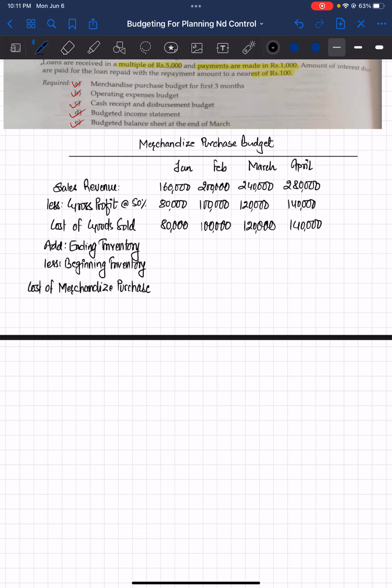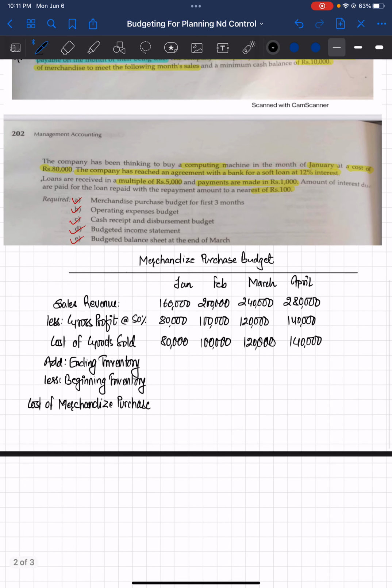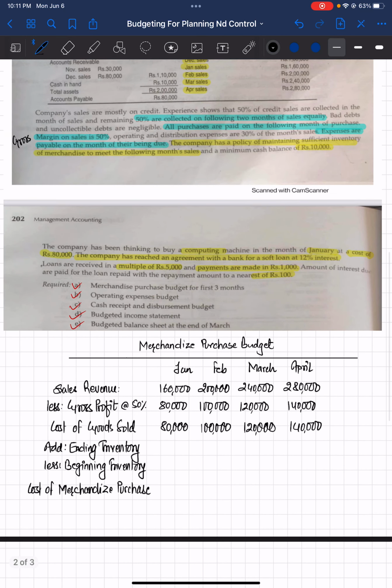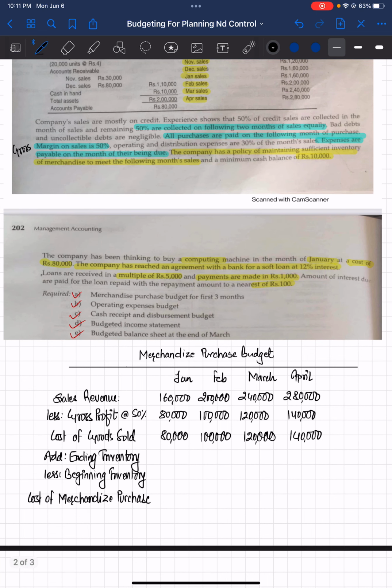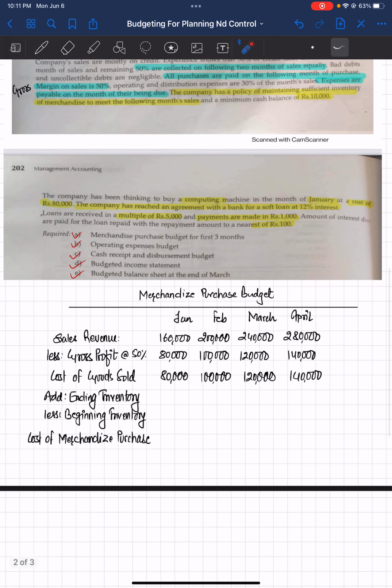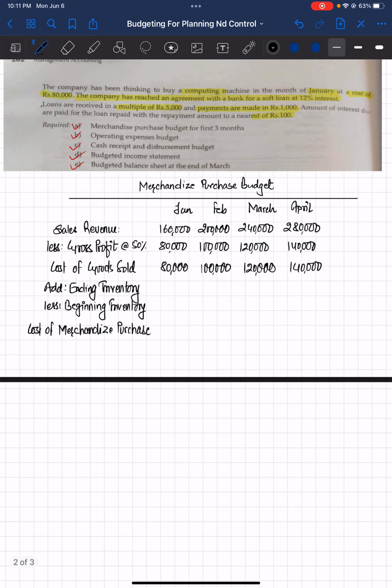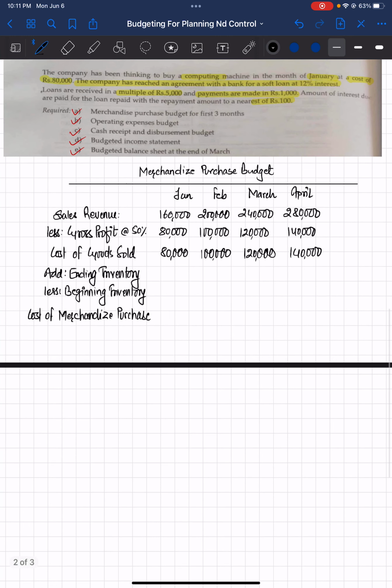So what is the amount of ending inventory for the month of January? In order to know this, we need to refer to the question and find out the inventory policy of the company. As you can see over here, the company has a policy of maintaining sufficient inventory of merchandise to meet the following month's sales. We already have the amount of sales that is going to be made in February, that is 2 lakh.